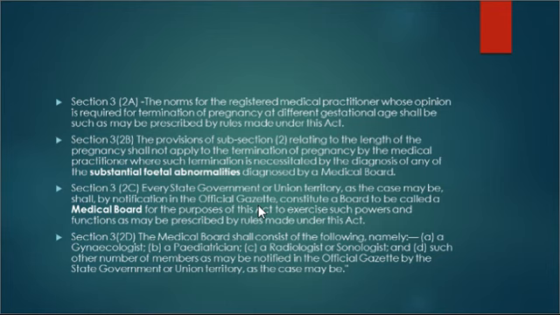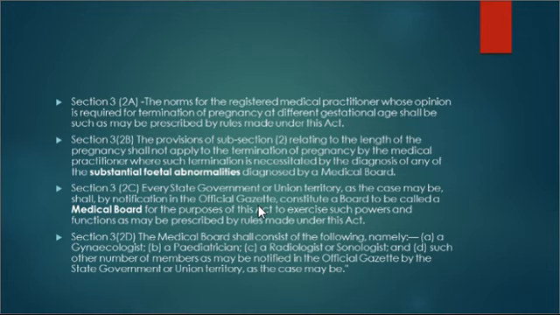All right. Section 3, clause 2c talks about the medical board. Now see, this medical board has been inserted by the Medical Termination of Pregnancy Amendment Act 2021, right?